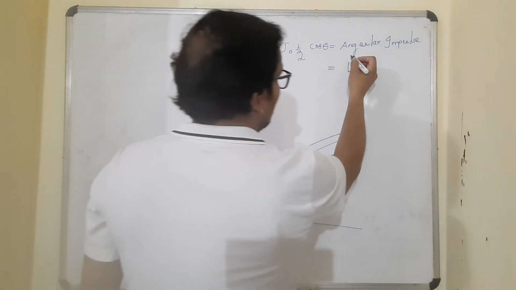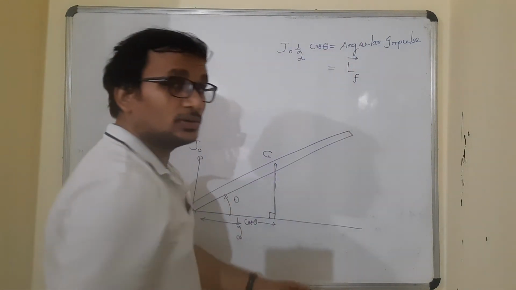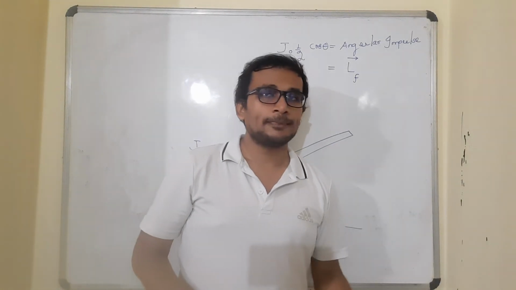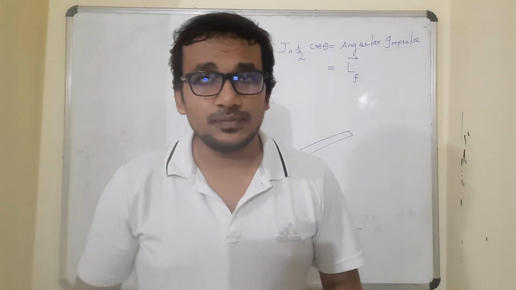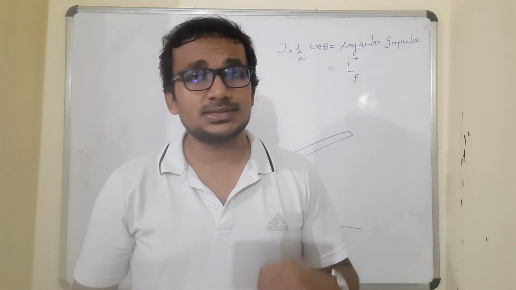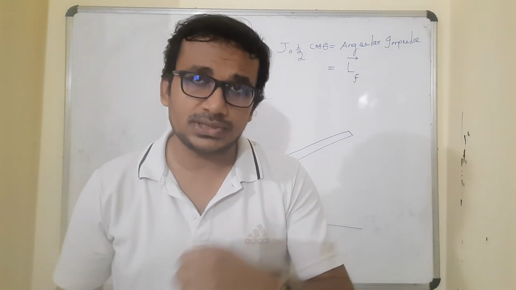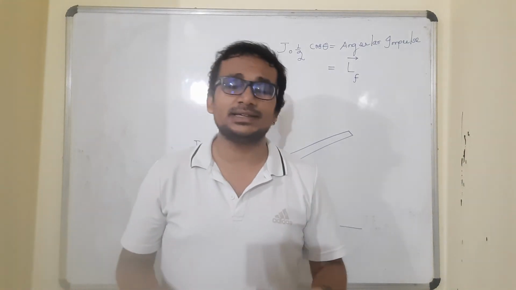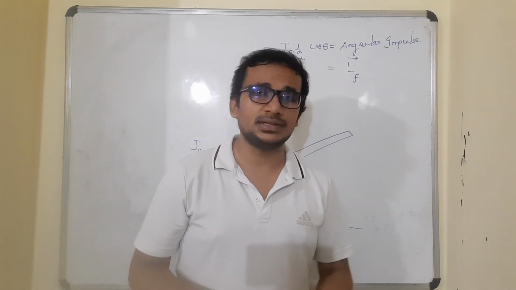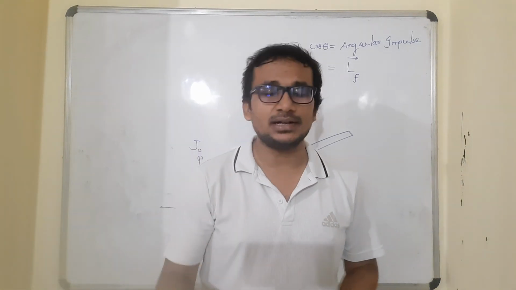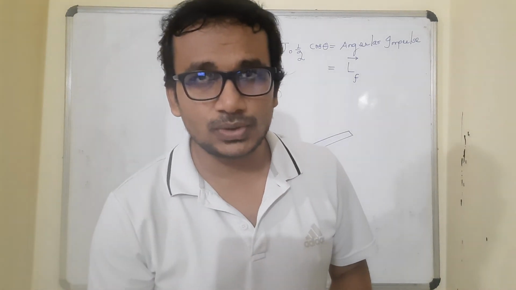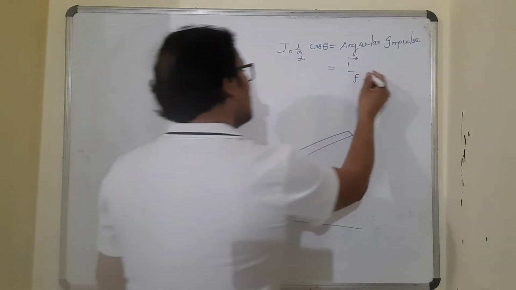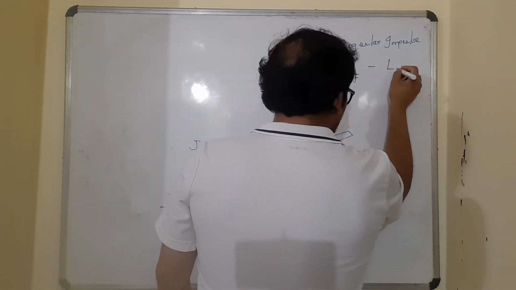So L F vector is equal to the final angular momentum just after the rod makes the first collision. When I say final, I mean the angular momentum just after the collision, and when I say initial, the angular momentum just before the collision. Whenever in the context of collision anybody says initial and final, it invariably means the momentum before the collision and just after the collision. Clear? So final angular momentum minus initial.